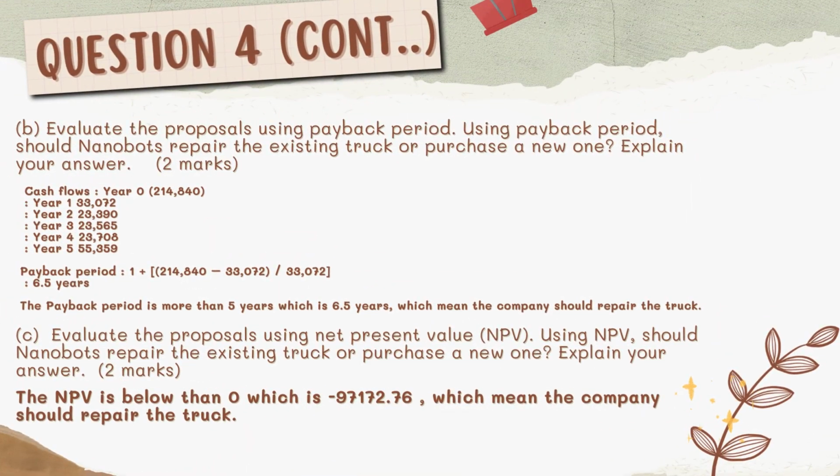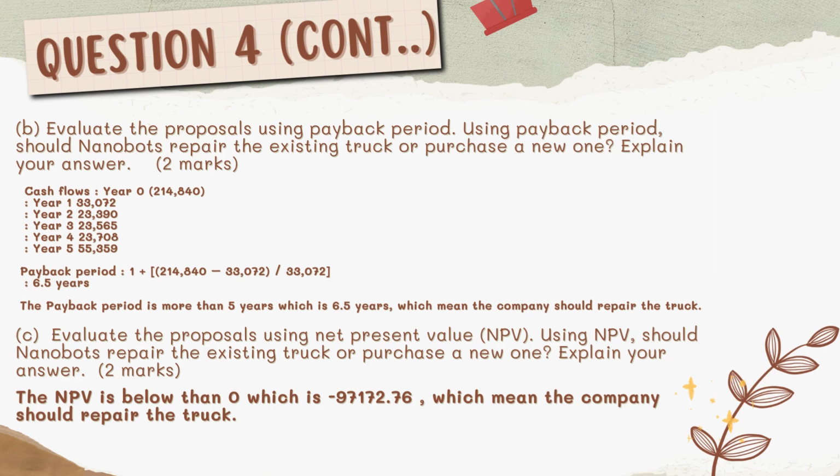Okay, so question 4, the next sub-question is to evaluate the proposal using payback period. Using payback period, should Nanobot repair the existing truck or purchase a new one? Explain your answer. The answer we get from payback period is 6.5 years. The payback period is more than 5 years, which means the company should repair the truck.